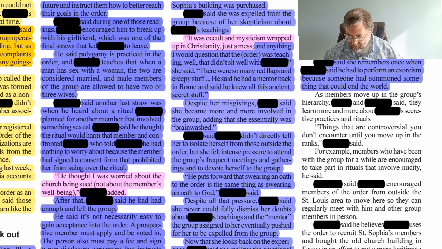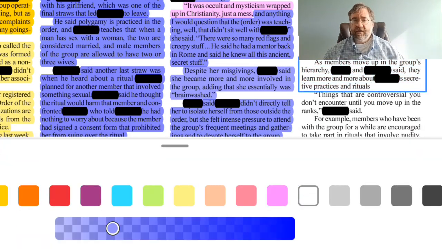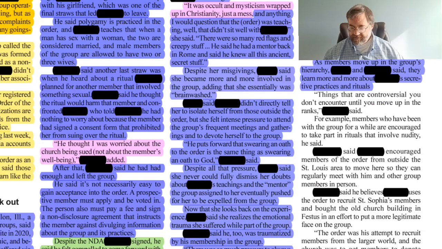As members move up in the order's hierarchy, blank and blank said they learn more and more about blank's secretive practices and rituals. Again, these two individuals, a personal experience with this individual and this individual's organization or group. So we'll go ahead and highlight that in blue as for personal experience.